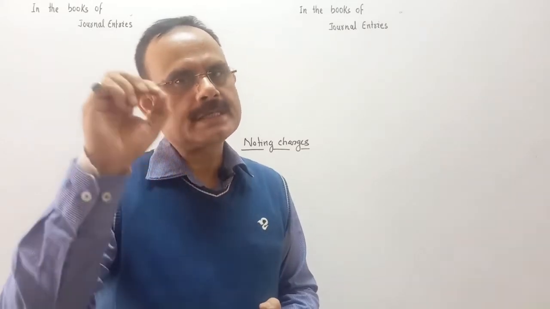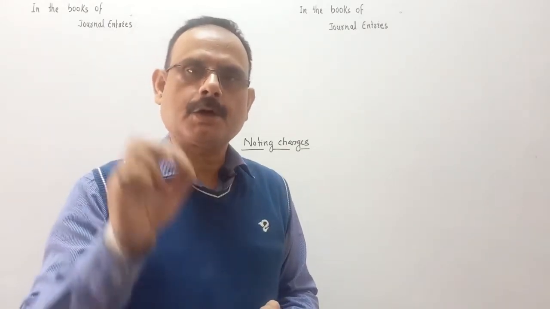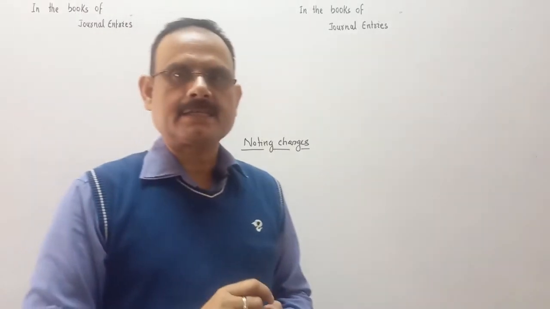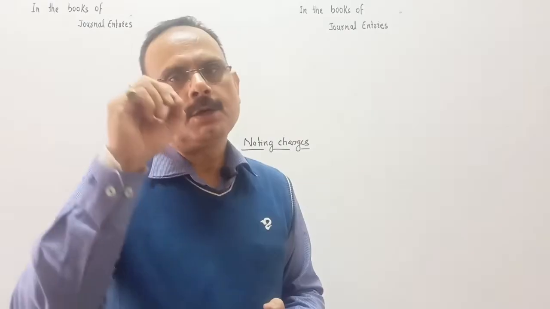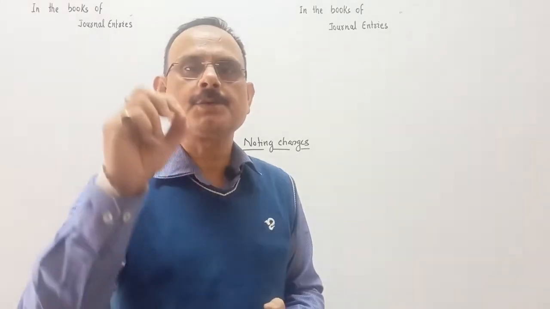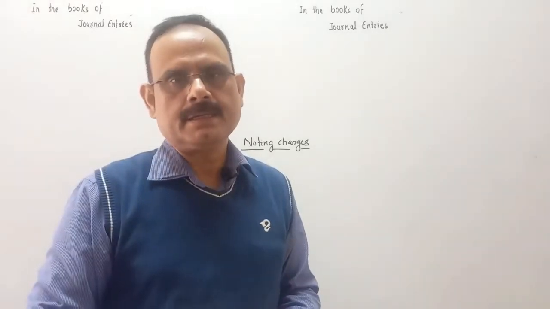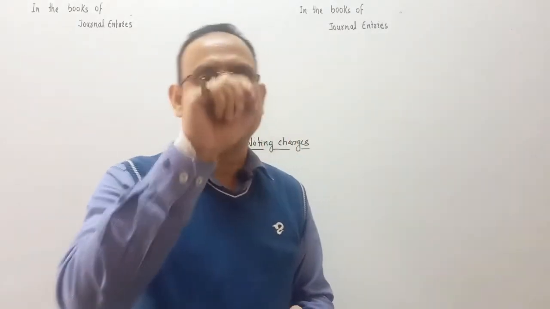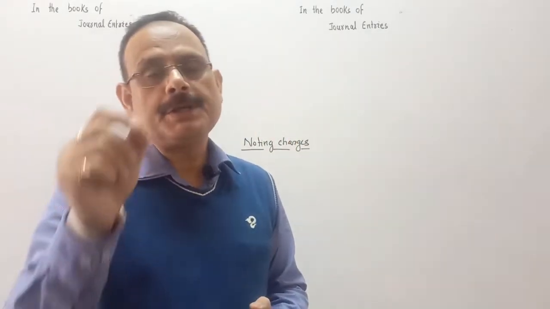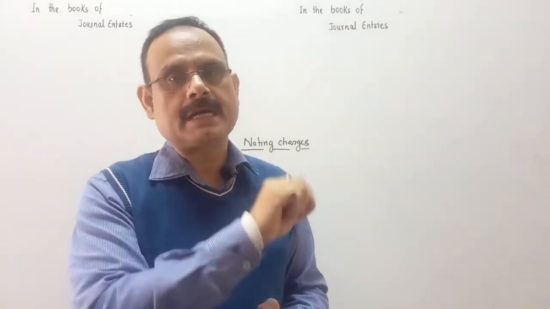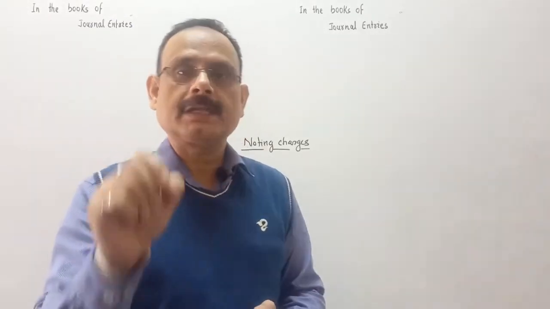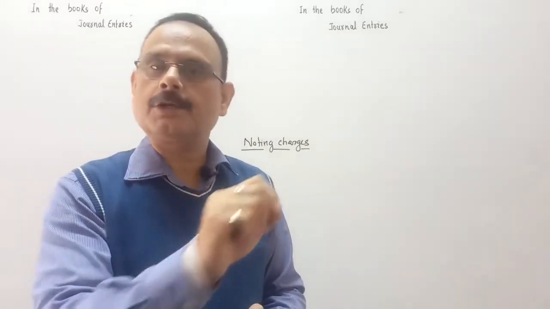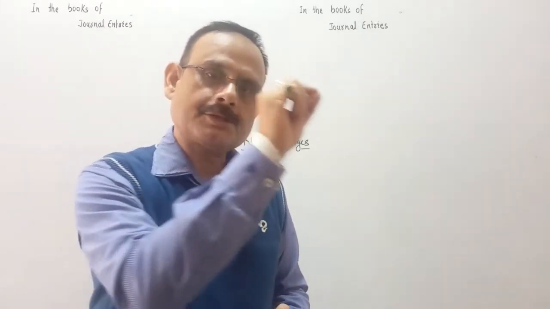That amount which is charged by the notary public is called noting charges. Noting charges is paid by the holder of the bill, the person who has the bill at present, on the date of dishonor. But this amount of noting charges will be realized from the drawee, because the drawee is responsible for the dishonor of the bill, so it's an expense of the drawee.